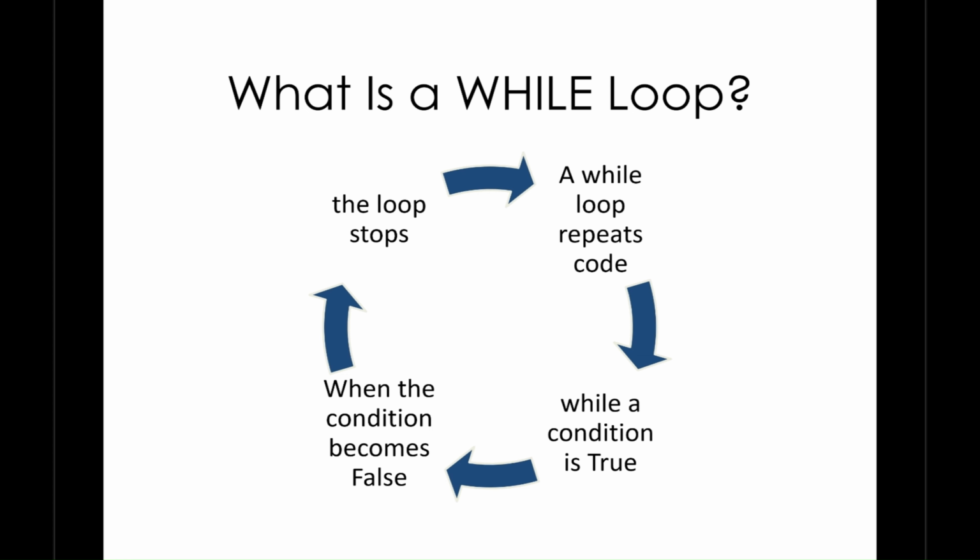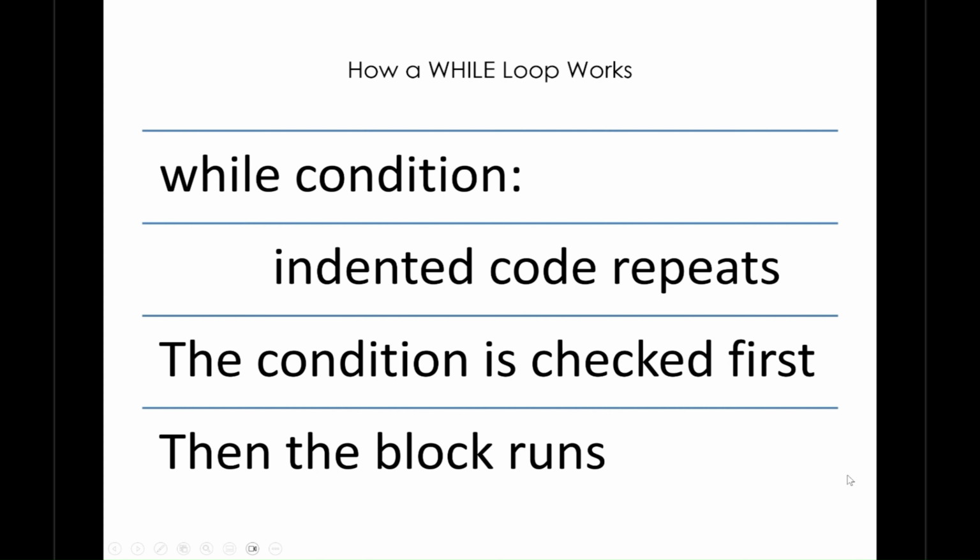Python checks the condition first. If it's true, the indented block runs. If it's false, the loop stops. Let's take a look at how a while loop works. The condition is checked before every loop. Something inside the loop must change the condition, otherwise the loop will never end, hence an infinite loop. Let's have a look at some examples.